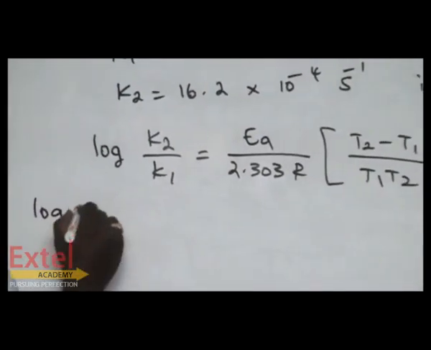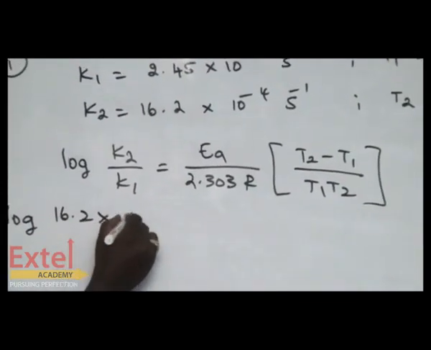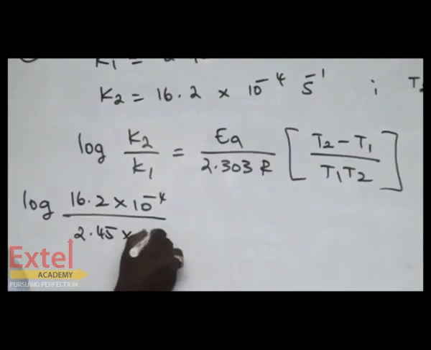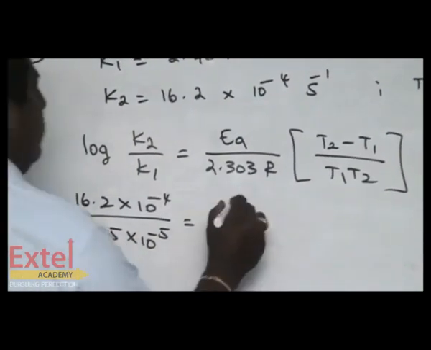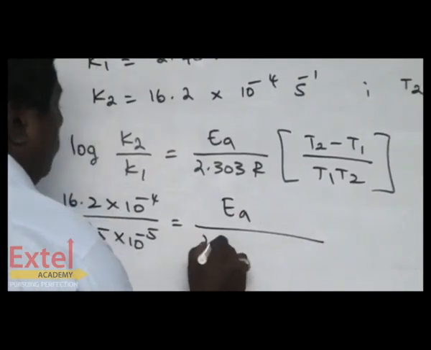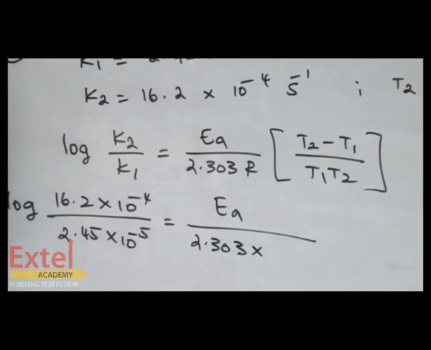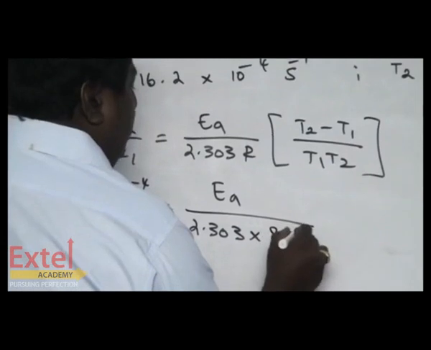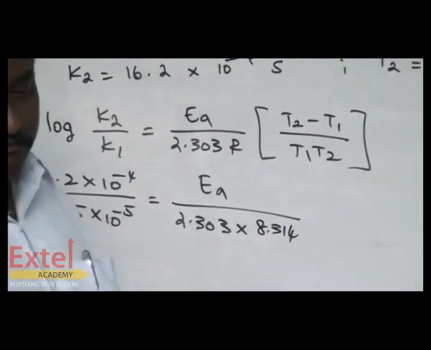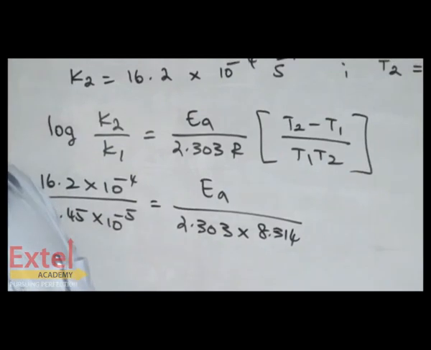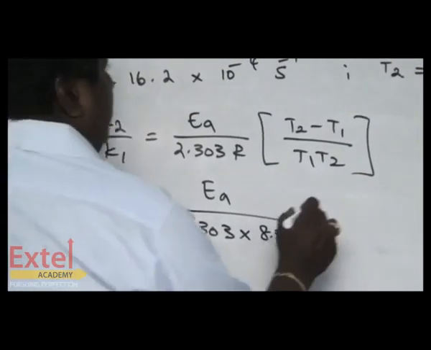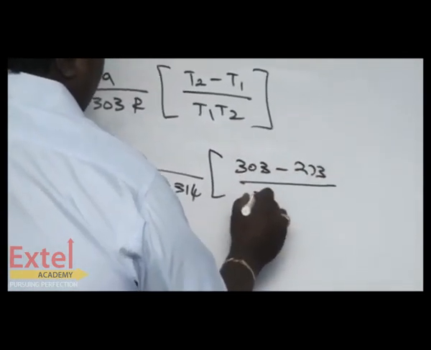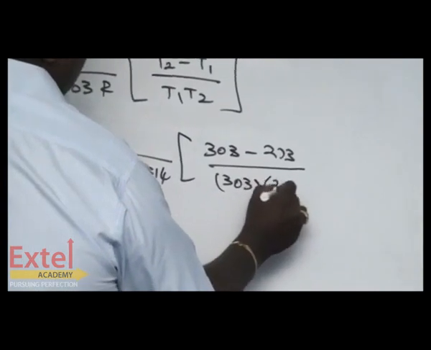Log of 16.2 × 10^-4 by 2.45 × 10^-5 equals Ea, which has to be found, by 2.303 into the R value, which has to be taken as 8.314. Then substitute the corresponding values: 303 minus 273 by 303 into 273.